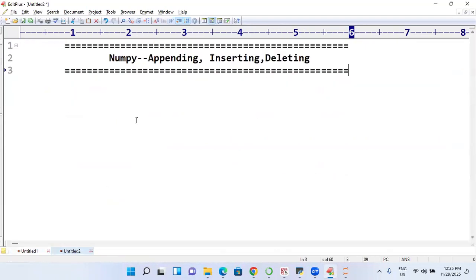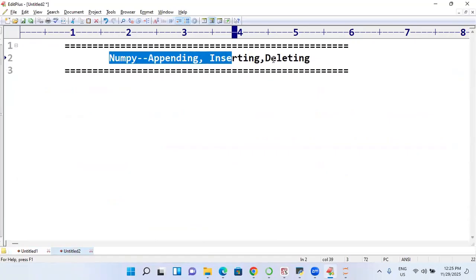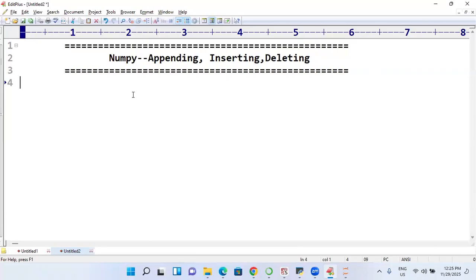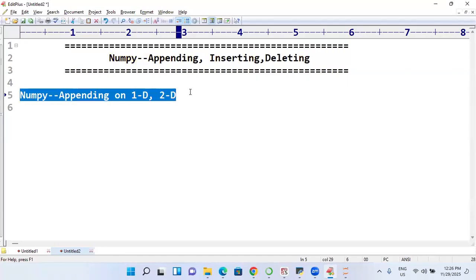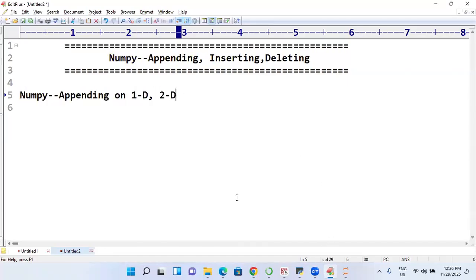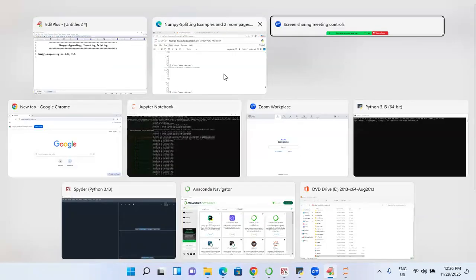Next, I will go to how to go for appending, inserting and deleting the data from an ND array. So first I will deal with appending. First I will go for appending. So appending on 1D, and next is called 2D. That I will go for. Let me see how appending will be done on 1D and 2D.